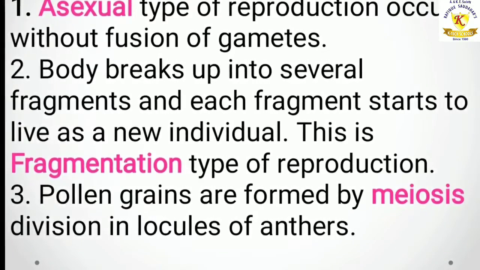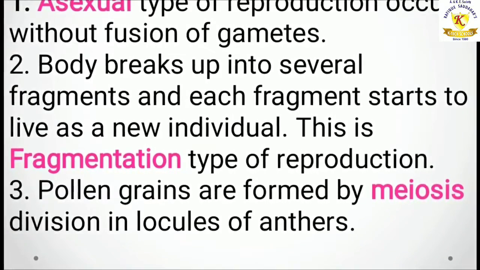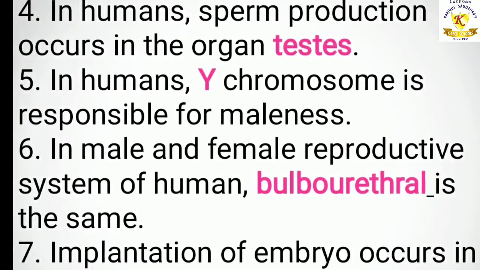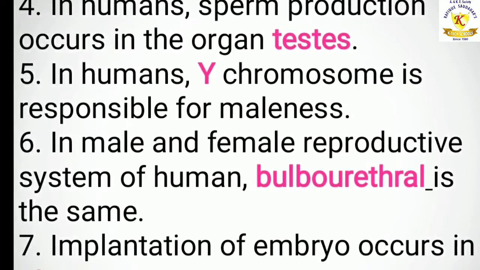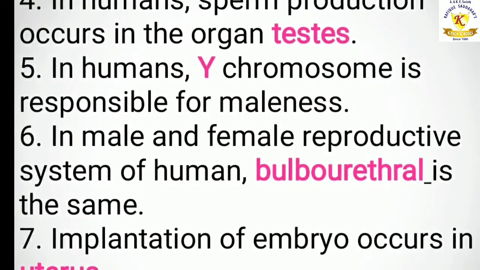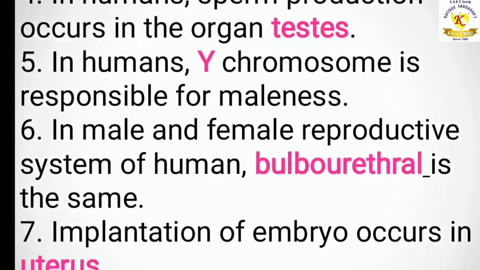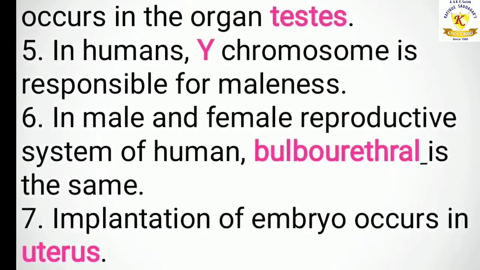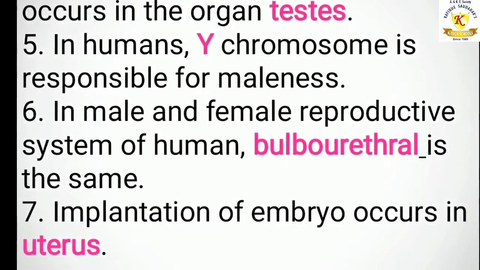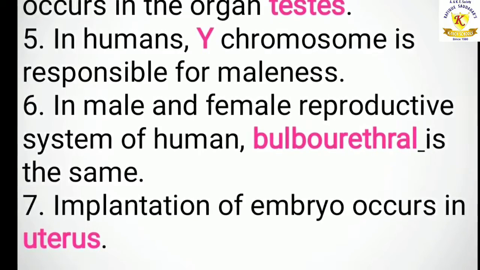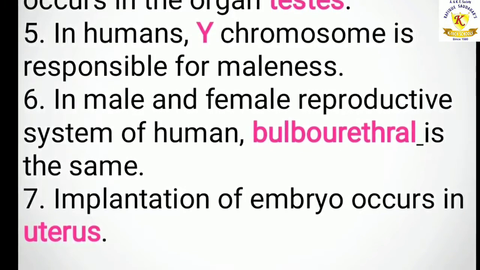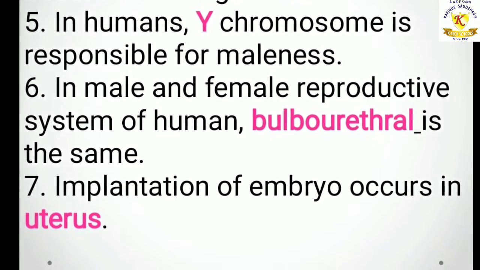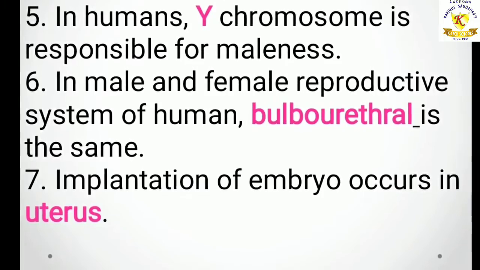Got it, children? Let's see the next fill in the blank. Fourth, in human, sperm production occurs in the organs dash. The answer is testes. Fifth, in human, dash chromosome is responsible for maleness. So the answer is Y chromosome. Sixth one, in male and female reproductive system of human, bulbourethral is the same. Seventh, implantation of embryo occurs in dash. Answer is uterus.